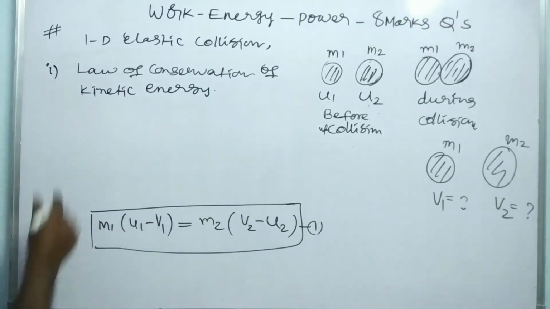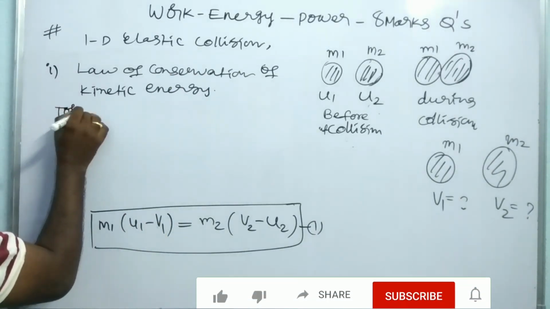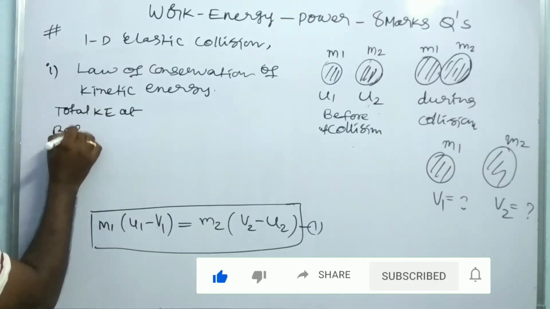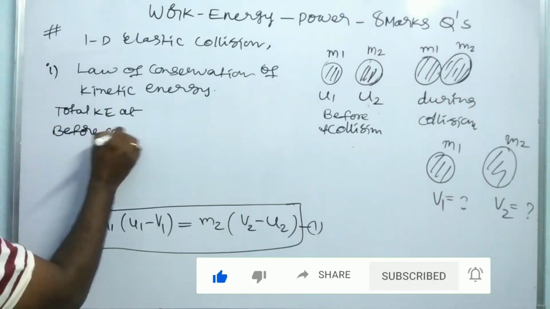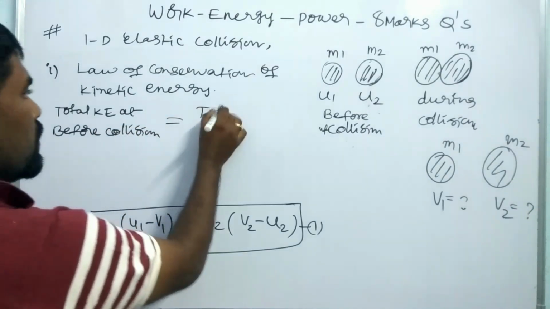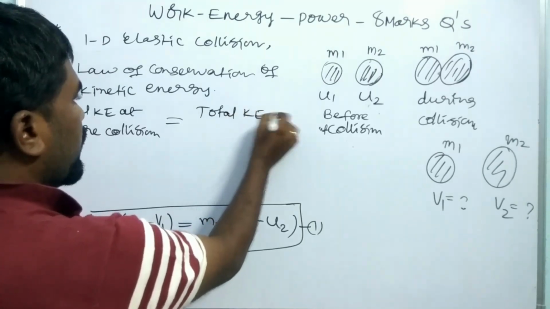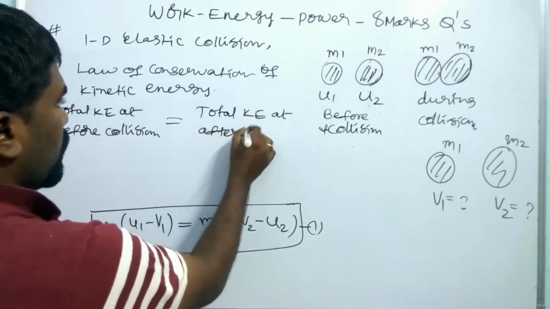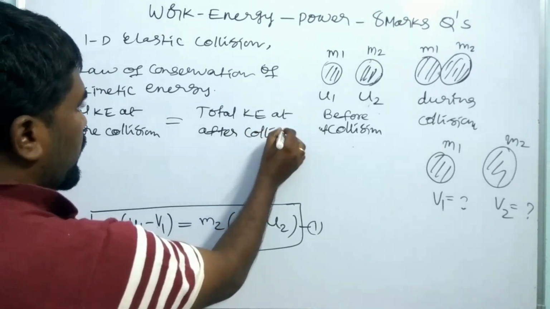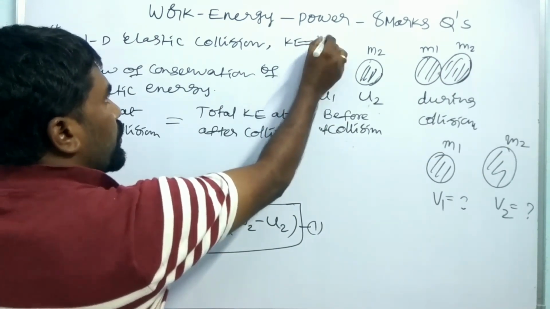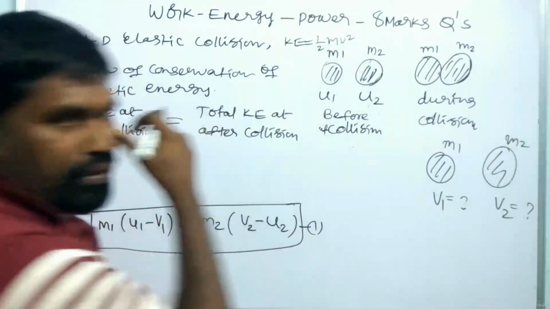This is also the same: the total kinetic energy before collision is equal to the total kinetic energy after collision. The basic kinetic energy equation is KE equals 1 by 2 mv square.